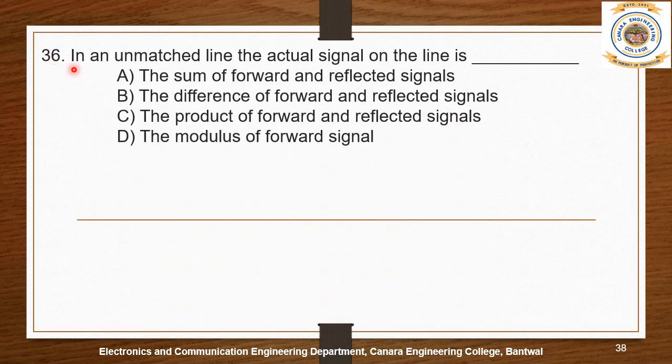36th question. In an unmatched line, the actual signal on the line is, the options are A. The sum of the forward and reflected signal, B. The difference of the forward and reflected signal, C. The product of forward and reflected signal, and D. The modulus of forward signals. The answer is A.